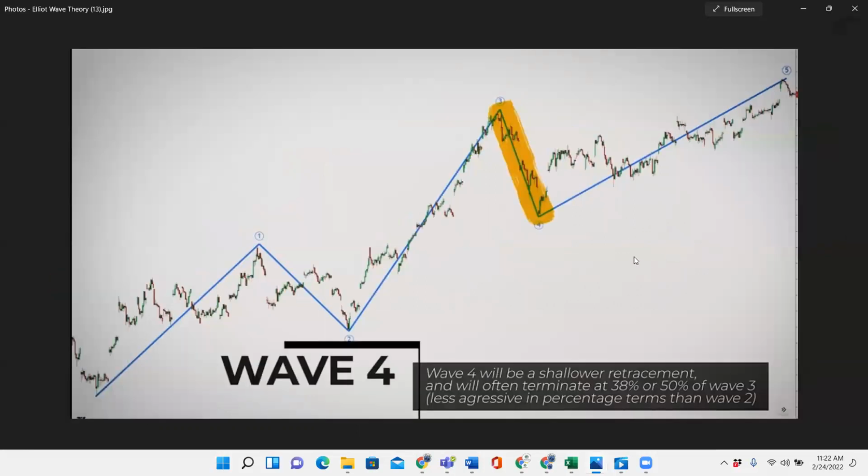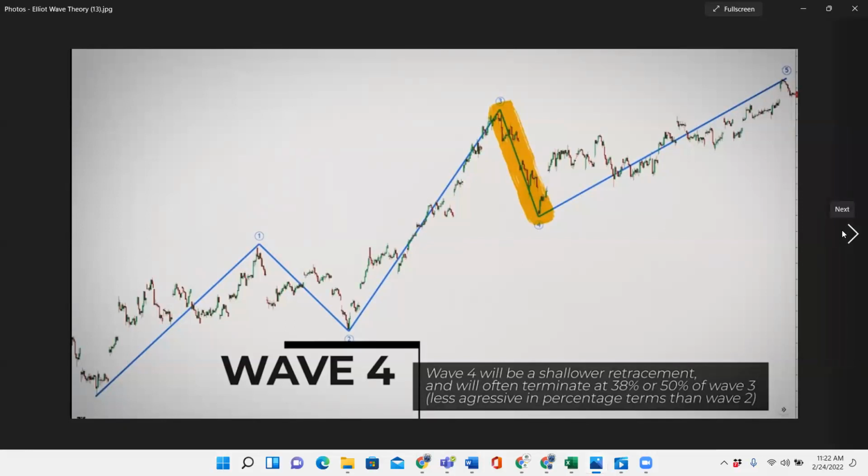Wave 4 will be a shallow retracement and often terminates around 38% or 50% of wave 3, less aggressive than wave 2. So basically, you're going to see the wave 4 pullback coming down. It's going to be shorter than wave 2 because there's not much steam happening over here as sellers try to take over, but they don't have enough backing for it.